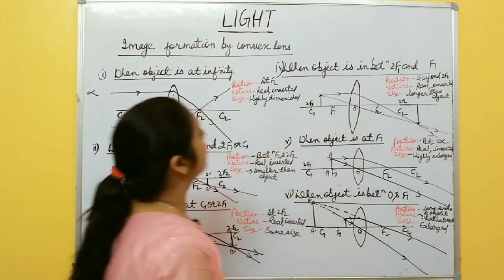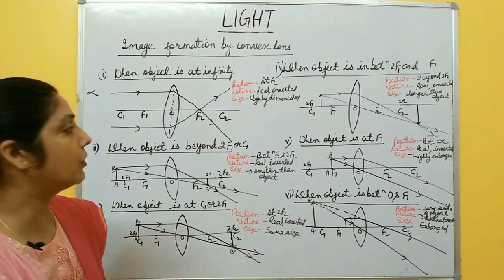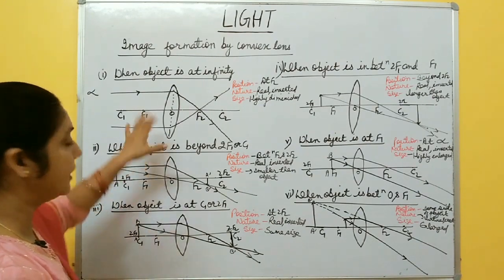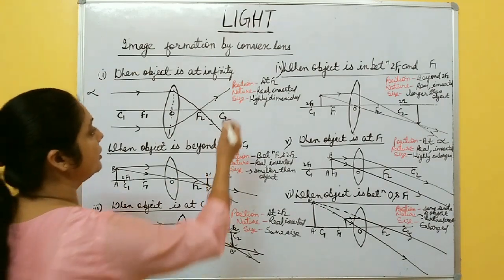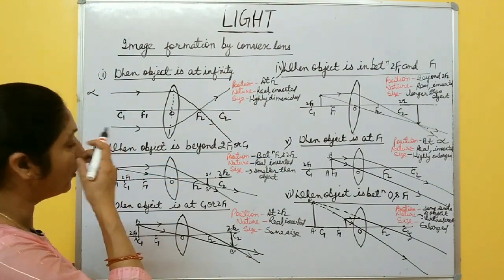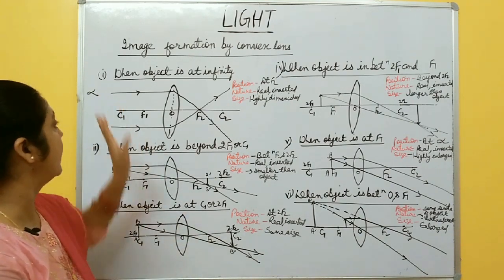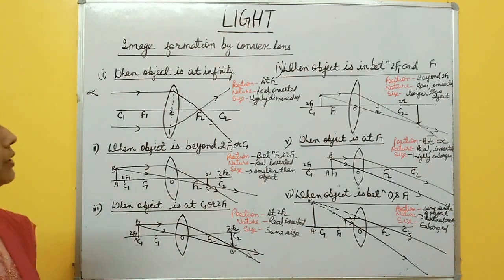So these are different cases in image formation by convex lens. It's very important from the examination point of view. You must remember these position, nature and size in every cases, and you must know how to draw the images at different cases, right? Okay, take a screenshot of this one.